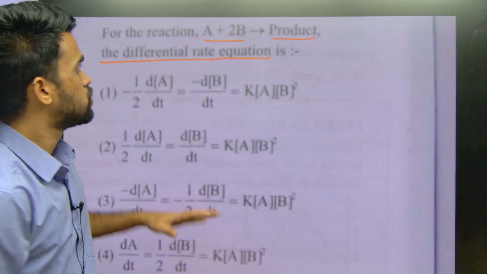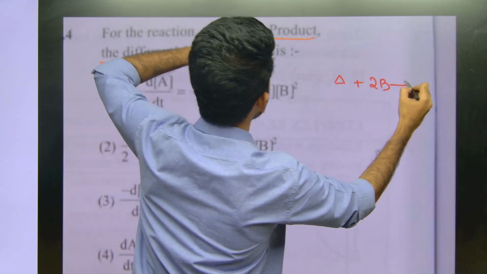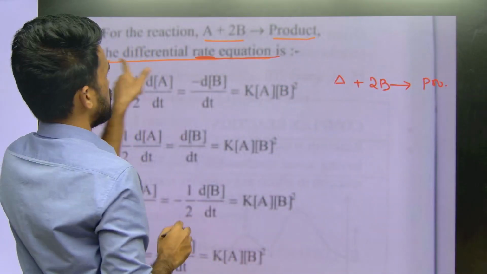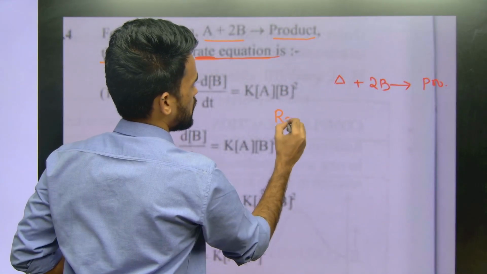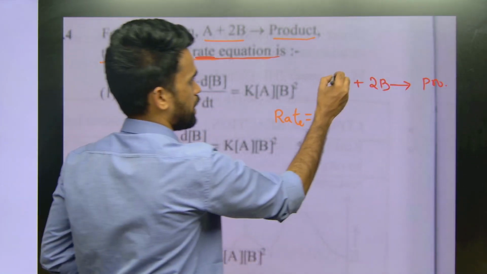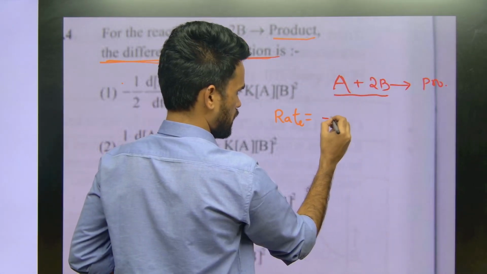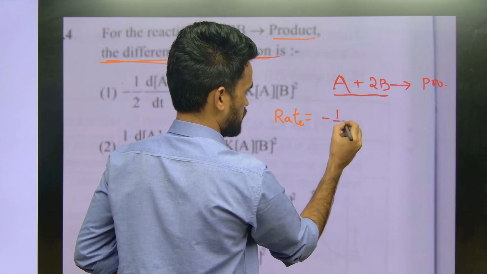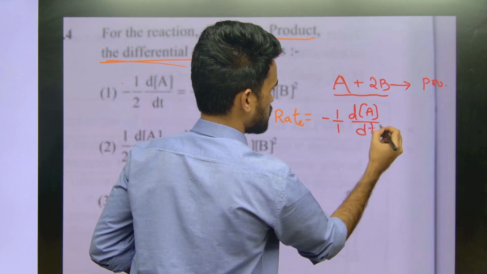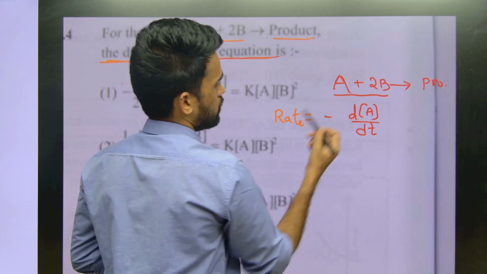Differential equation. So now what is the reaction given? A plus 2B gives rise to some products. Now write the differential rate equation. So what is changing here? Concentration of A is changing, B is also changing. So these are the reactants, so minus, stoichiometric coefficient is only 1. So dA by dt, you can write like this, minus symbol should be indicated. No need of writing 1 by 1 because it is 1 only.